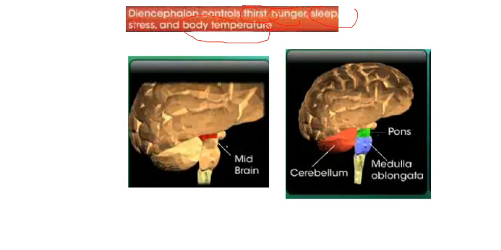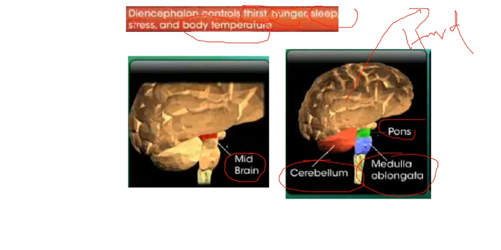And we have one more part, the second part of the brain, the midbrain. The midbrain just connects the forebrain and the hindbrain. And the third part is the hindbrain. The hindbrain is comprised of three regions: one is the cerebellum, and the others are the pons and medulla oblongata.